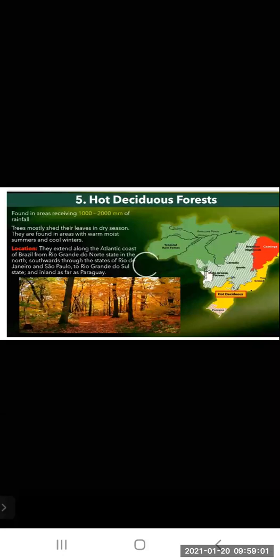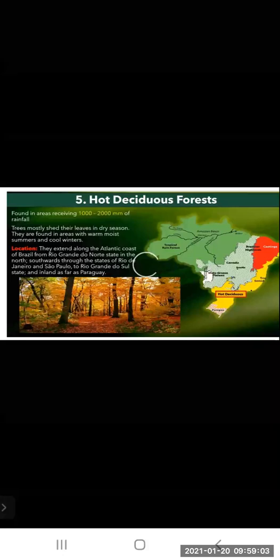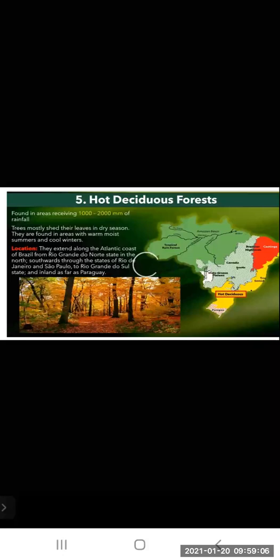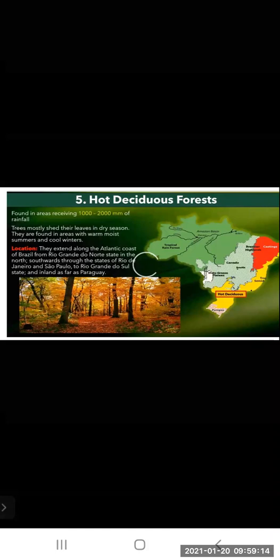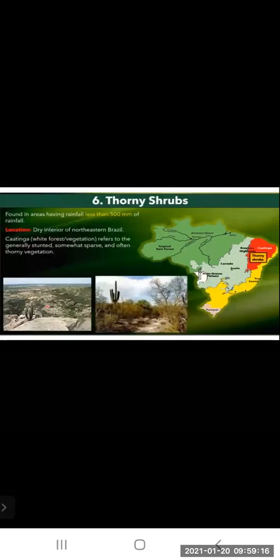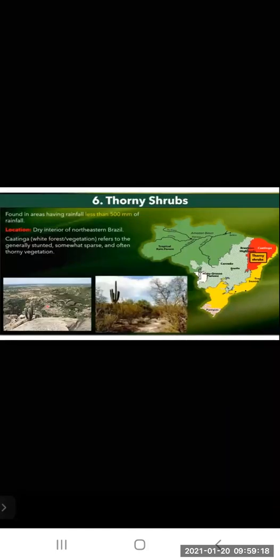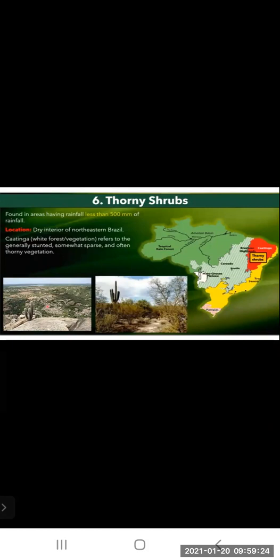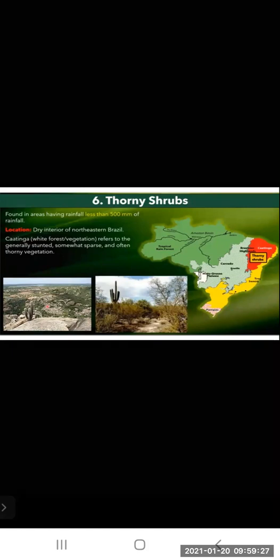So you can remember hot deciduous forest. The trees are found which shed the leaves in dry season, and these are found in the areas with warm, moist summer. Summer is warm and moist, and winters are cool. Now, thorny shrub is found in the areas where rainfall is less than 500 millimeters.